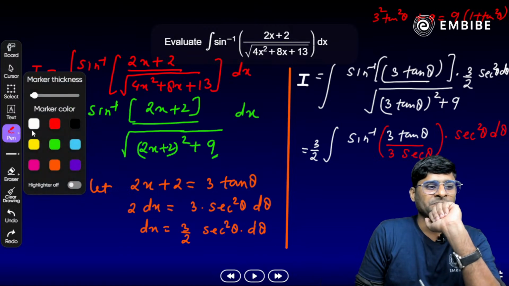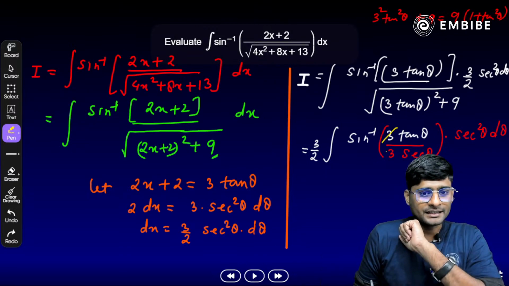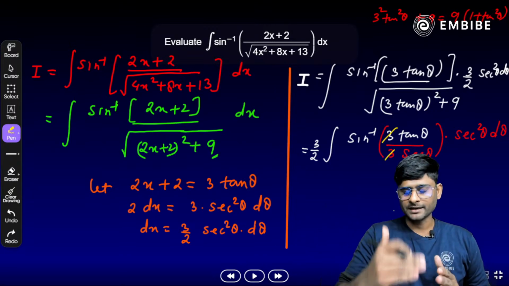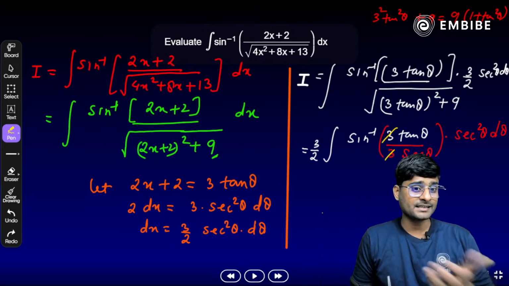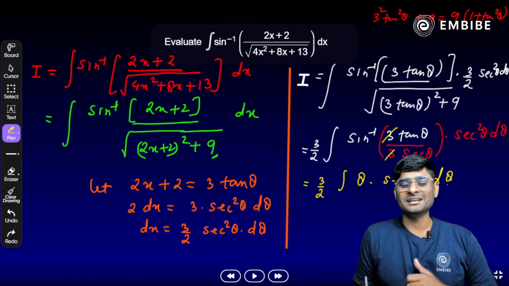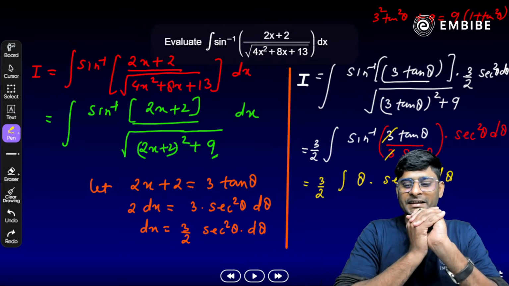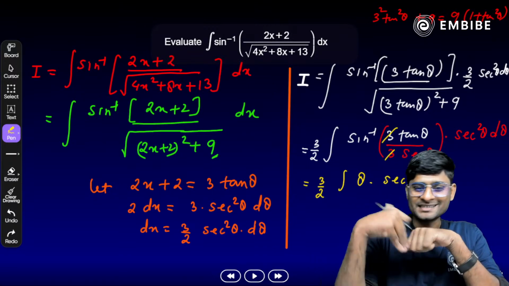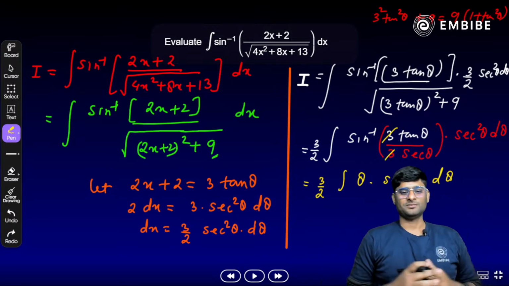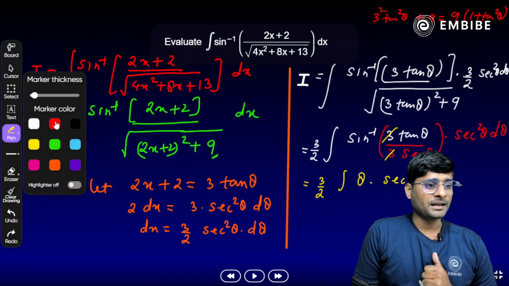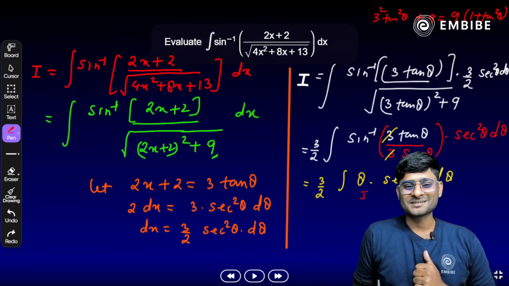Now try to solve it. Inside the angle, 3 gets cancelled out. Tan theta by sec theta, what is tan theta by sec theta? Sine by cos, 1 by cos, yes, cos gets cancelled out. We get only theta, into sec square theta d theta. So what next? Any idea? Yes, what next? Theta and sec square theta. What do we have to do now? Two functions, so we need to apply integration by parts, first and second.